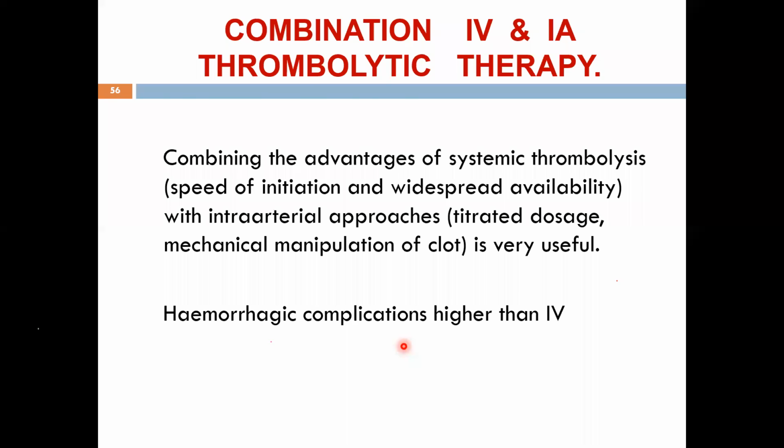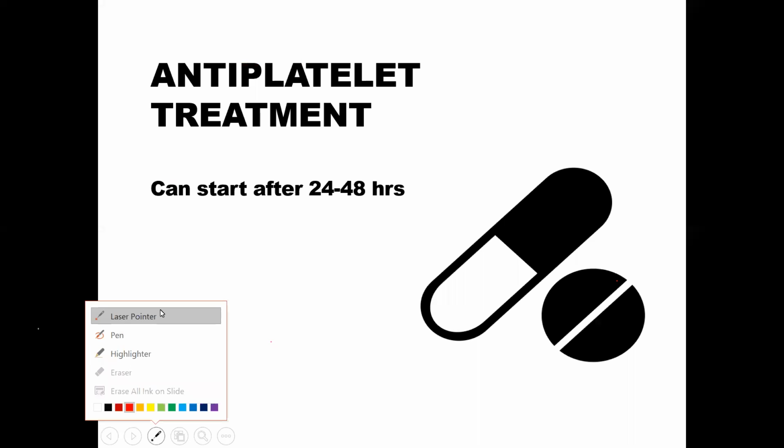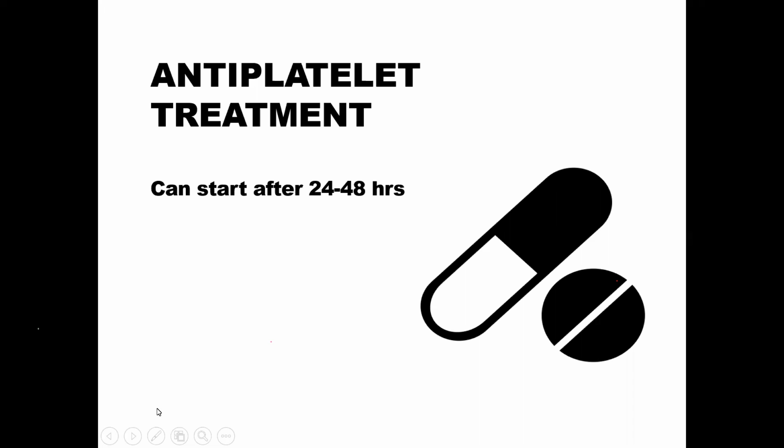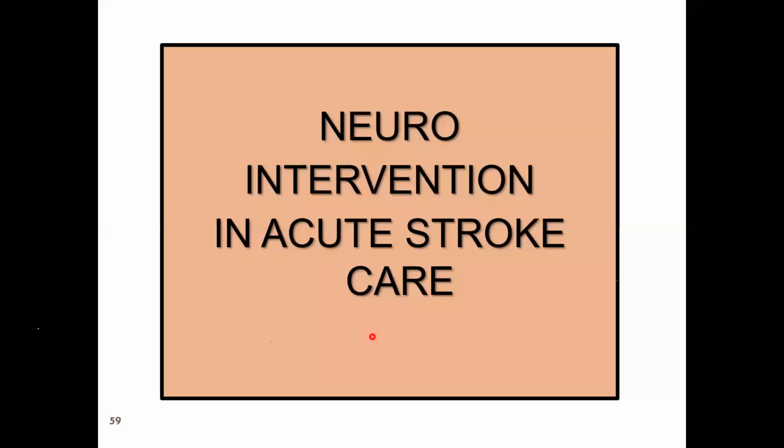Okay. Next slide, please. So antiplatelets, you all know aspirin and clopidogrel are the mainstays of treatment for stroke. We normally start off with this, but here, if you are going to thrombolyze a patient, these should be started 24 to 48 hours later, provided the second CT scan done after 24 hours does not show any hemorrhages. Okay, next slide, please. The dose of aspirin is generally 75 to 350 milligrams, and clopidogrel is 75 to 150 milligrams. Okay, all these are done normally.